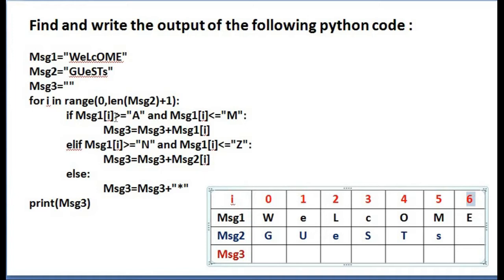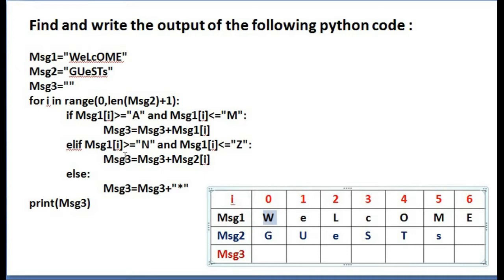If MSG1 of I greater than or equal to capital letter A and MSG1 of I less than or equal to capital letter M. What is the value of MSG1 of I when the value of I is 0? It is W. Capital letter W. That is, if the value of MSG1 of I is in between A and M, including both these values. W will not come in between A and M. So go for the elif part.